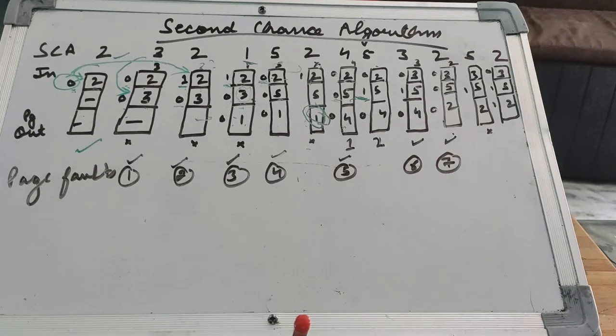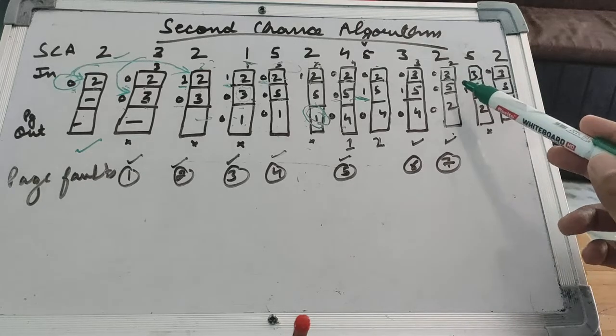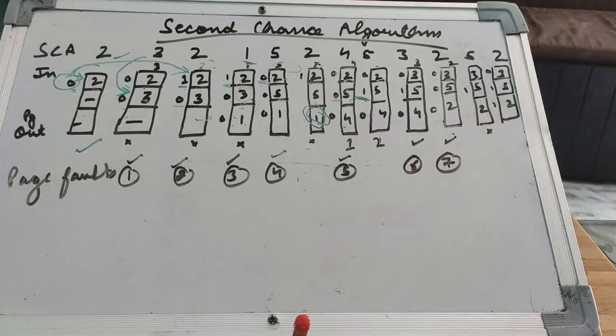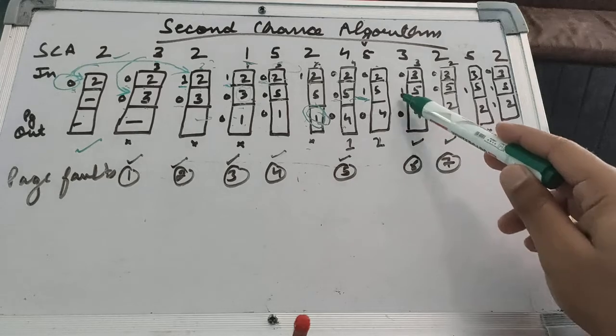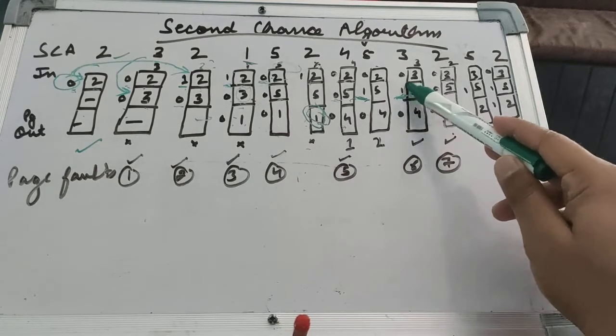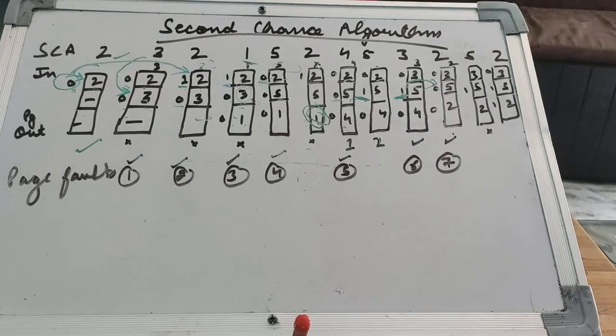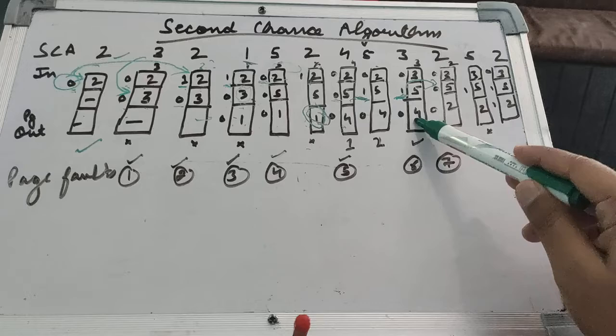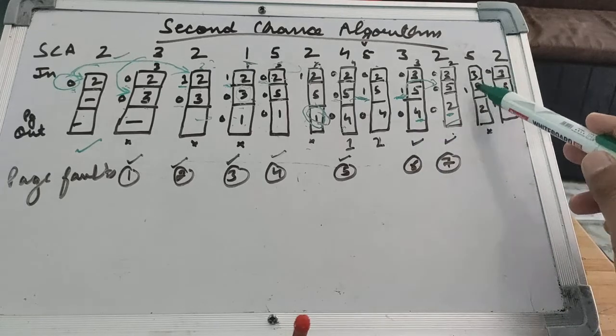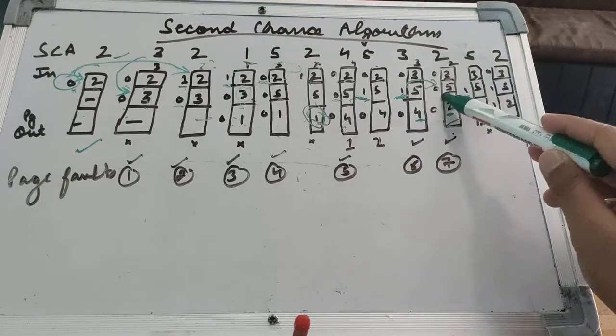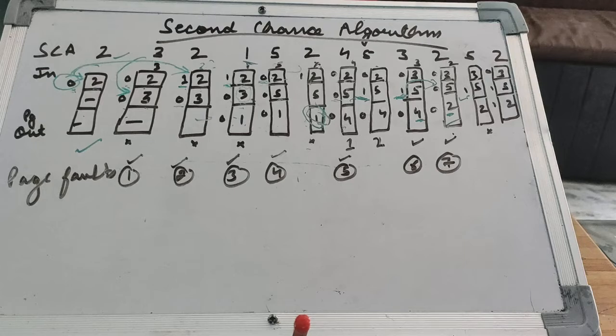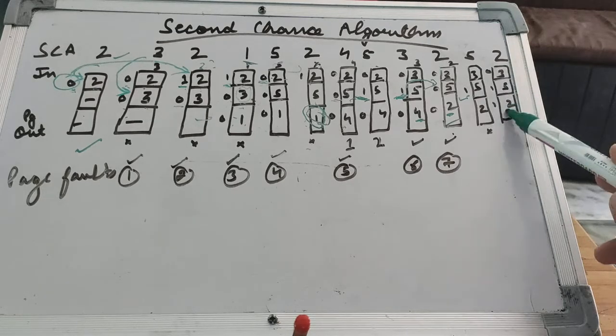Then comes 2. 2 needs to be inserted. Looking at frames 3, 5, 4, 5 is the oldest one, but its reference bit is 1, so it will be changed from 1 to 0, and 5 won't be replaced. From 3 and 4, 4 is the oldest one, so replace 4 with 2. Similarly, next comes 5. 5 is already there, but the reference bit for 5 will be changed from 0 to 1. Similarly, next comes 2. 2 is already there, but the reference bit of 2 will be changed to 1.